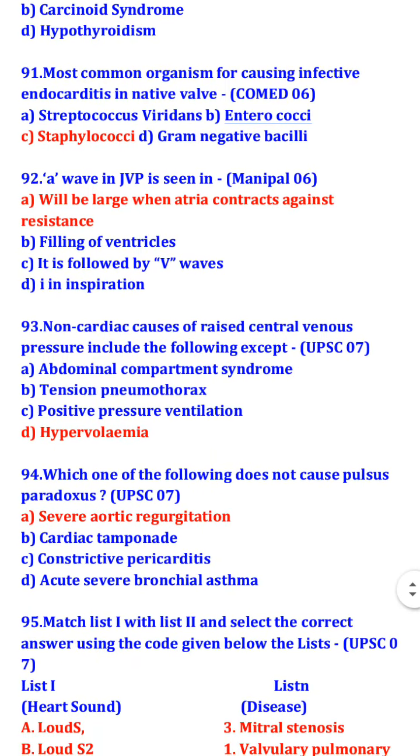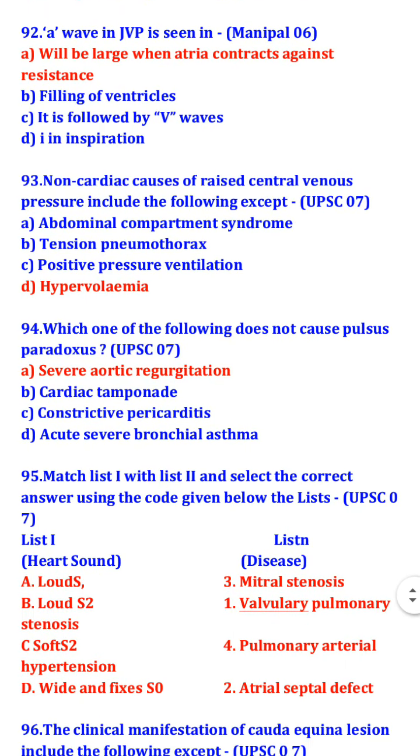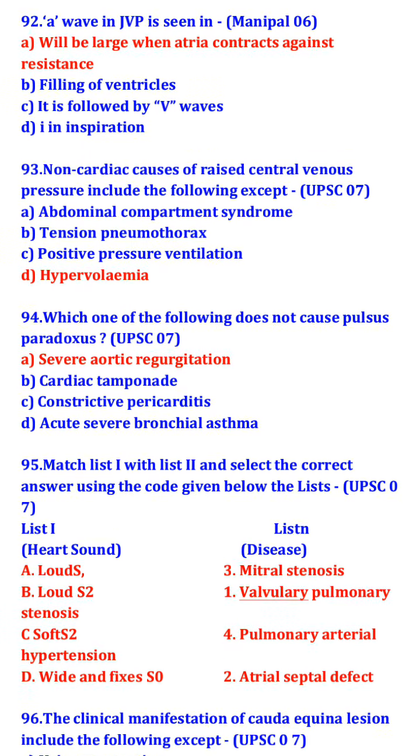Non-cardiac causes of raised central venous pressure include the following except hypervolemia. So, non-cardiac causes of raised central venous pressure include abdominal compartment syndrome, tension pneumothorax, and positive pressure ventilation. Which one of the following does not cause pulsus paradoxus? Severe aortic regurgitation does not cause pulsus paradoxus. Cardiac tamponade, constrictive pericarditis, and acute severe bronchial asthma cause pulsus paradoxus.